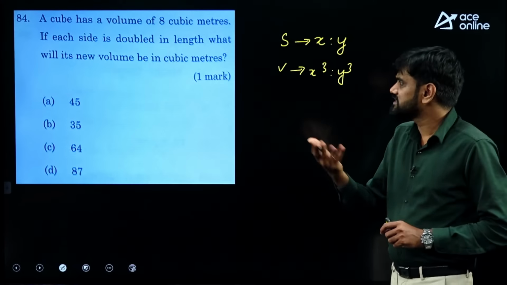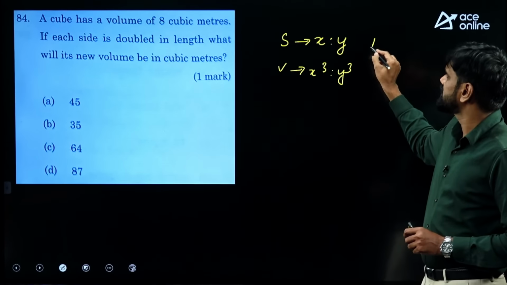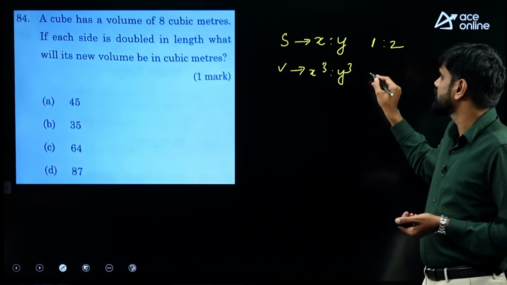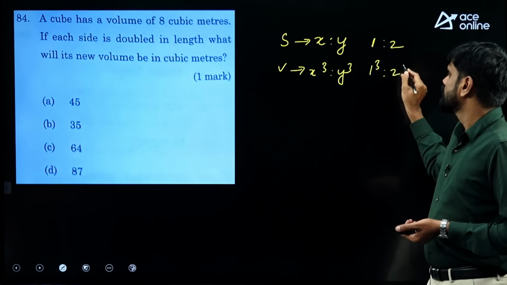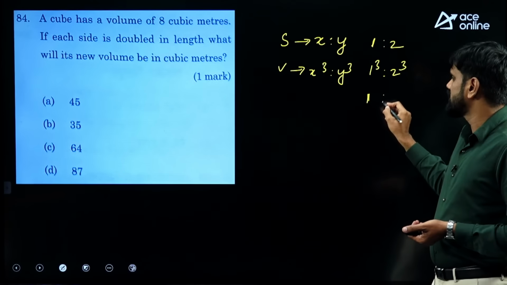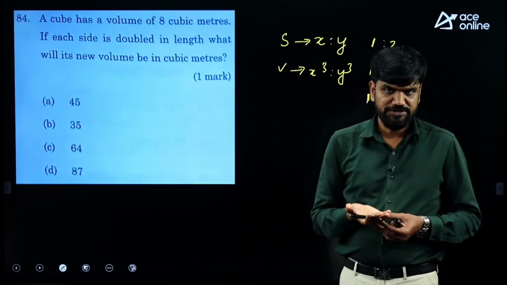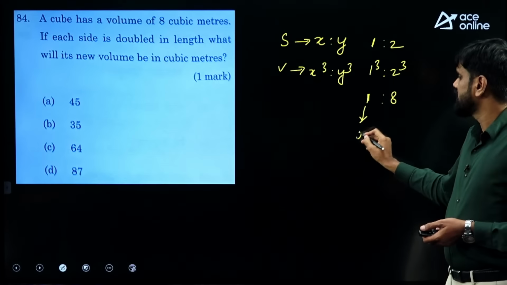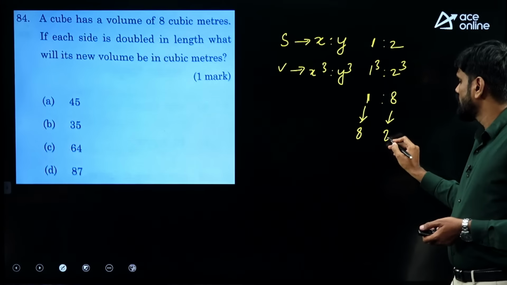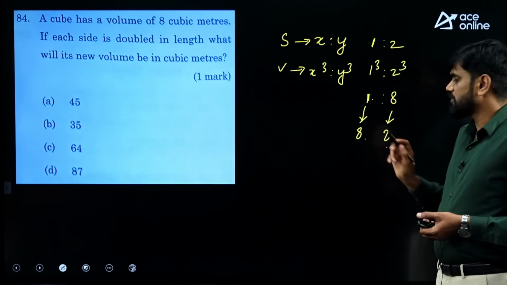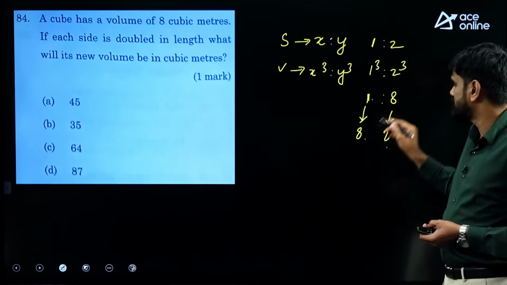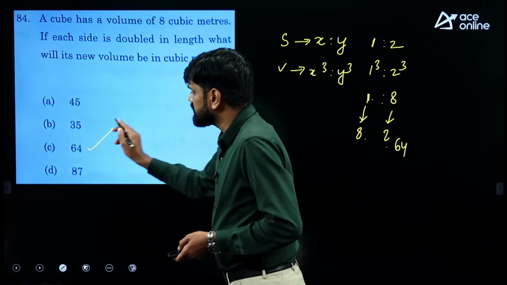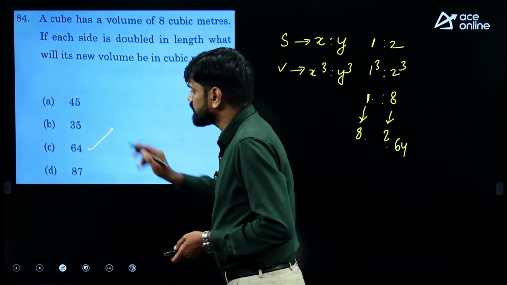So here we know that the side is being doubled. So if the side was earlier 1, now the side became 2 units. Now the volumes ratio will become 1 cube is to 2 cube, which means if the volume of the first cube is 1, volume of the second one will become 8. But in the problem they have mentioned, first one volume is what? 8 cubic meters. Second one volume is how much? If one part is 8, 8 parts have to be how much? 64. Hence your answer has to be 64. That is option C.